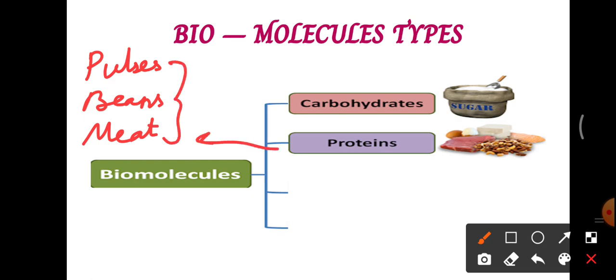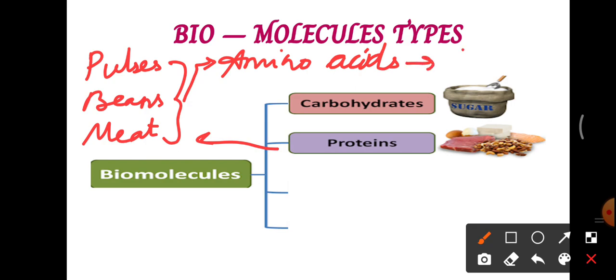When protein gets digested, the end product is amino acids. These amino acids are used by our body to build the body for growth, and also for repairing. If there is any kind of damage in our body, these amino acids help in that.